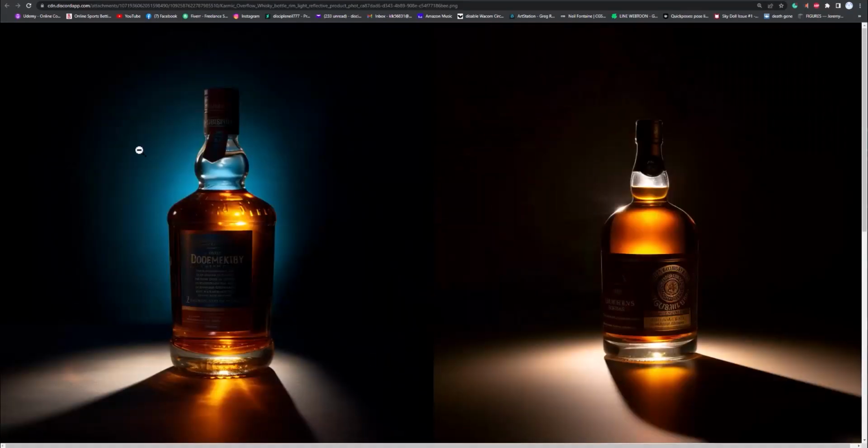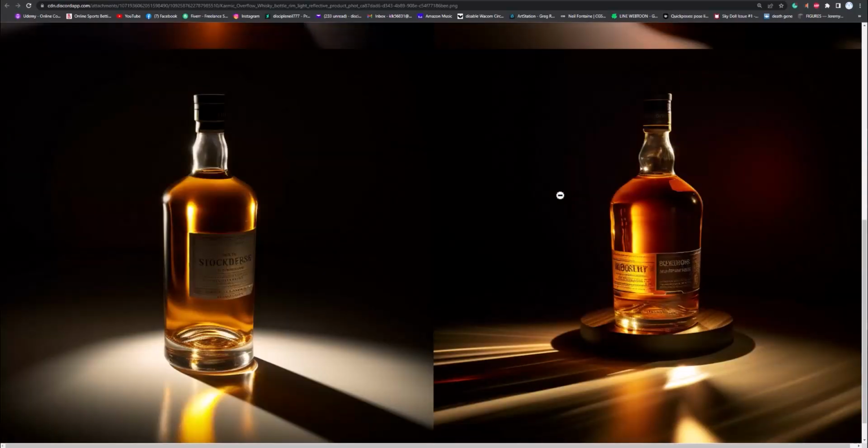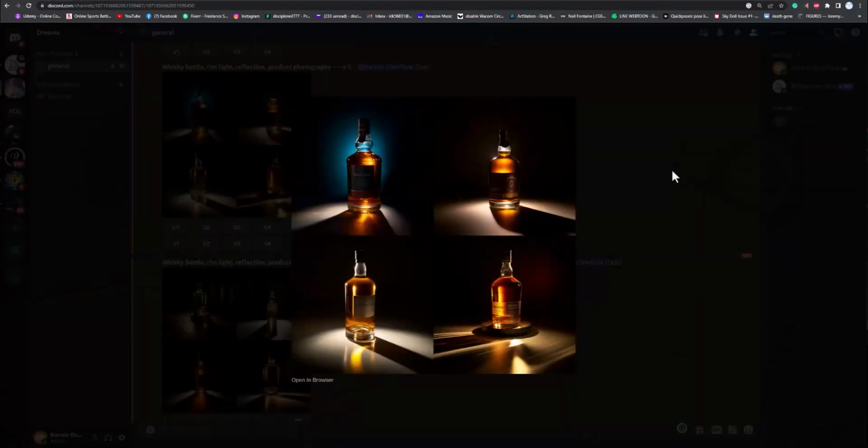I kind of like this one with the blue light in the background. That's really cool. And you can say things like that, like blue light in the background, or blue backlight or something like that. That one's pretty cool. And then you can also do some cool Photoshop tricks, and you can actually get the label and put your label on it. And let's look at these ones here.